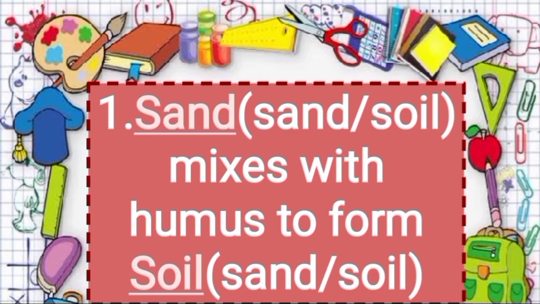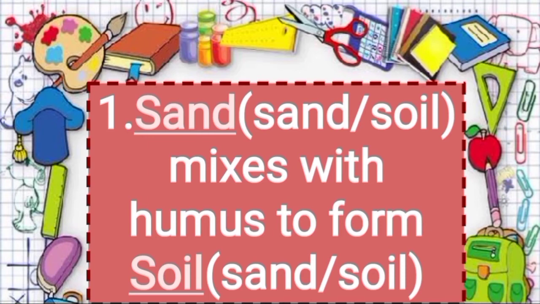First option sand, another option soil. So the question is dash mixes with humus to form dash.